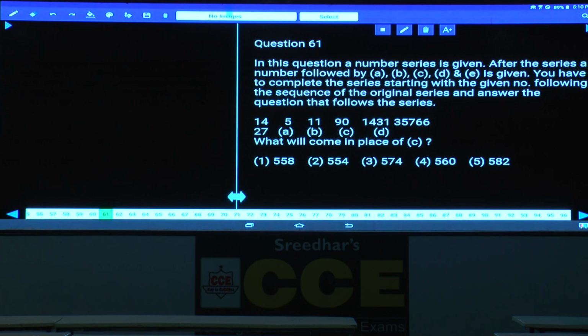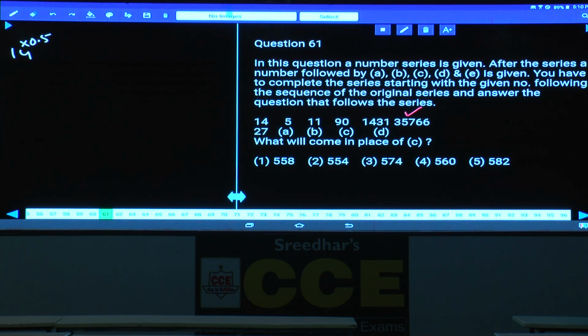If you observe here, the numbers are increasing at a very fast rate, starting at 14 and going up to 35,000. As the numbers are increasing at a very fast rate, it must be under product or combination. Between the first two, product is not possible. Hence, it must be combination. 14 into 0.5 is 7. 7 minus 2.